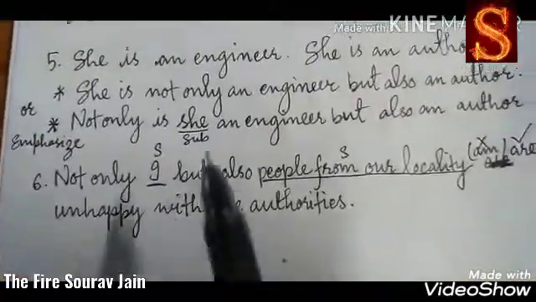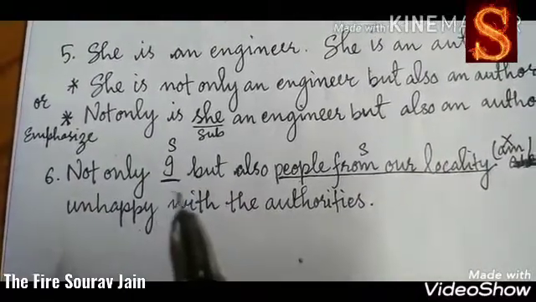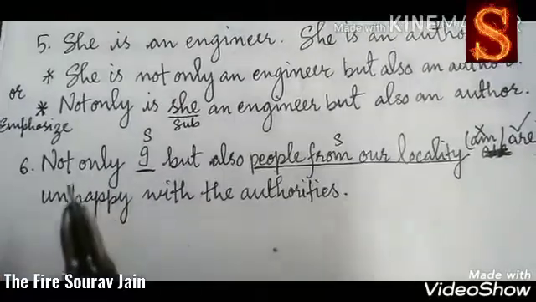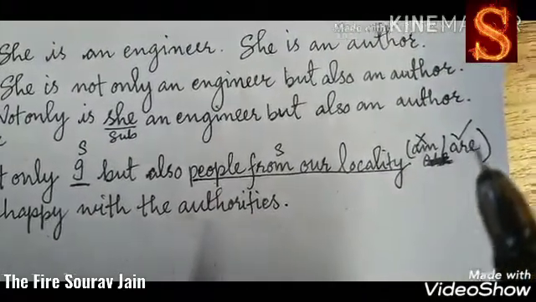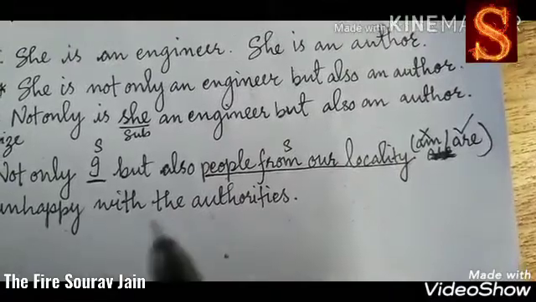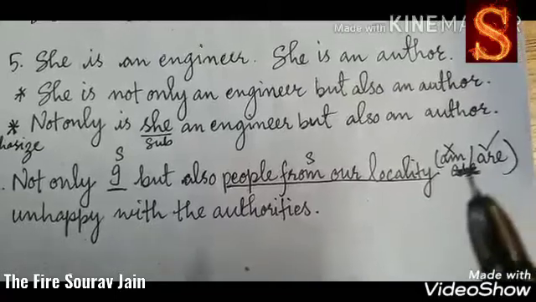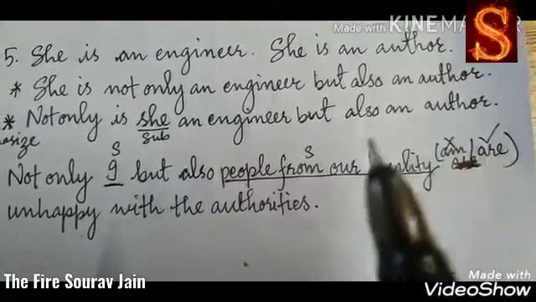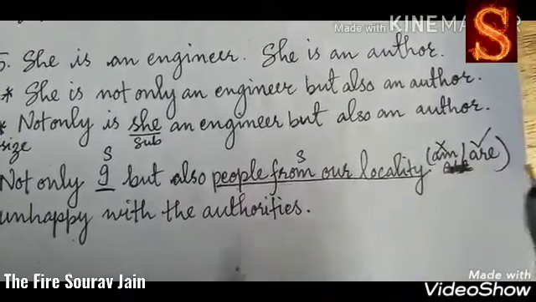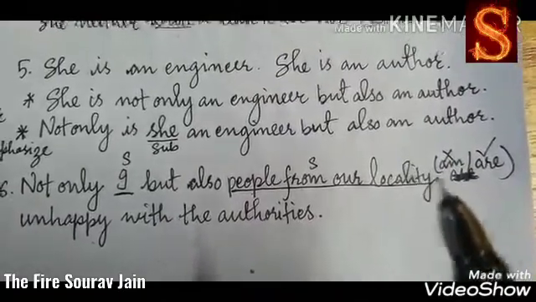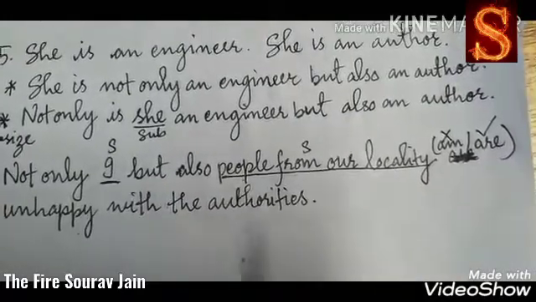Now another, in not only but also, when you are connecting it, what we need to understand is agreement of the verb. Not only I but also people from the locality are unhappy with the authorities. So here when you are using the verb, in the same way as in either or, neither nor, we agreed to the closest subject. Here too you'll agree to the closest subject. So the closest subject here is people from the locality. So people is plural, so we'll use are.